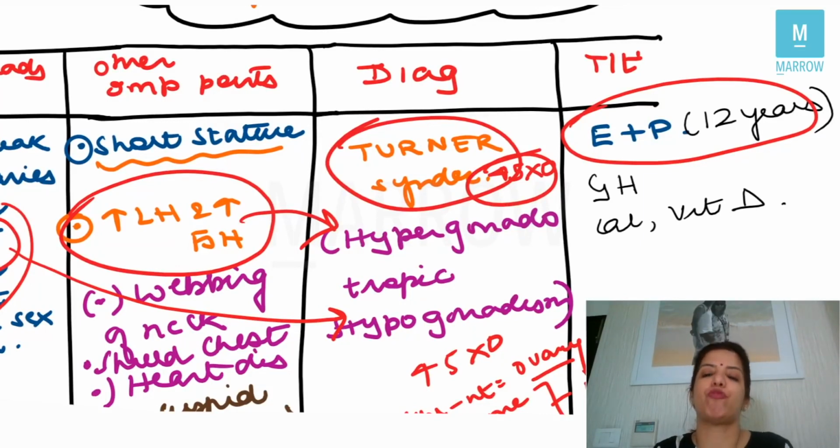Right, so treatment is that from 12 years of age, you start giving them estrogen and progesterone, and because they have short stature, you will have to give them growth hormones, and you will have to give them supplementations of calcium and vitamin D, because they have less estrogen, so they have more chances of osteoporosis, and that is why you will have to give them calcium and vitamin D also, right? So this is what you had to know about Turner's syndrome, and these are the details also about Turner's syndrome.